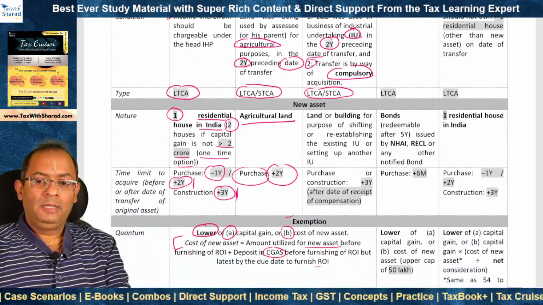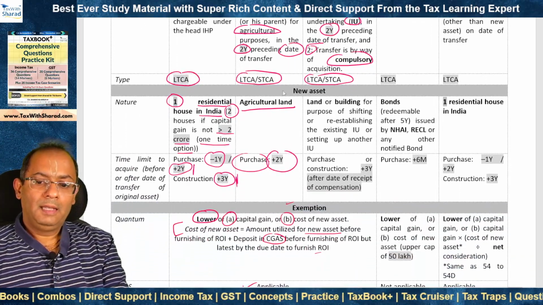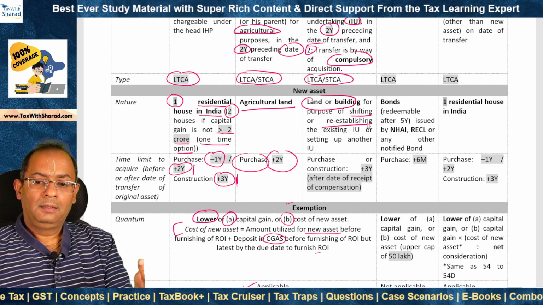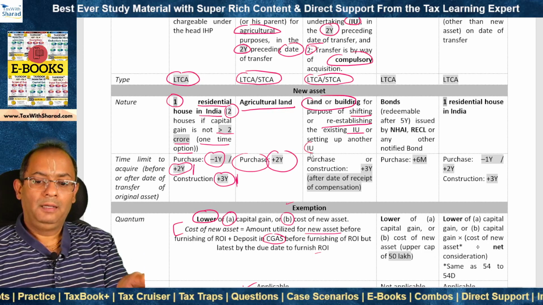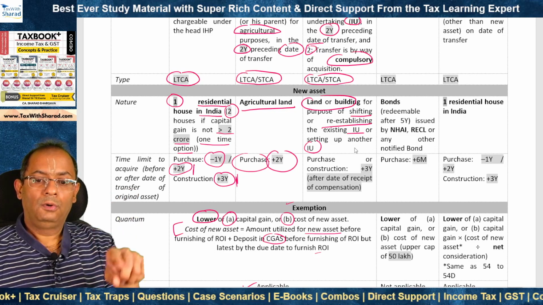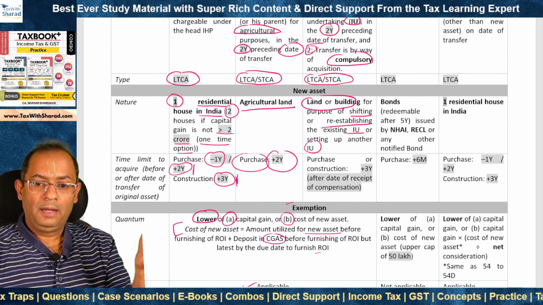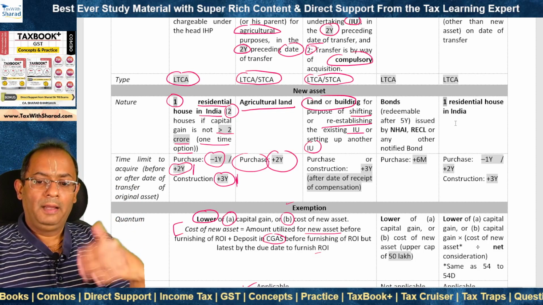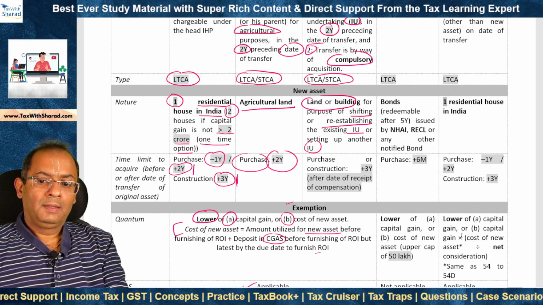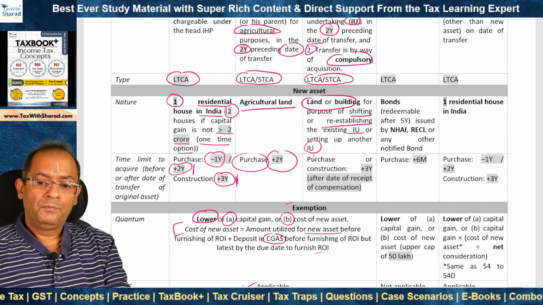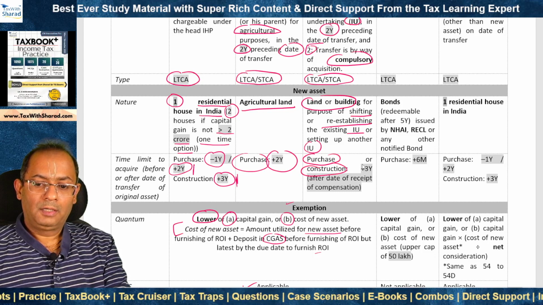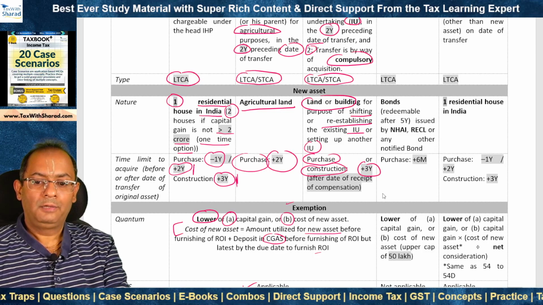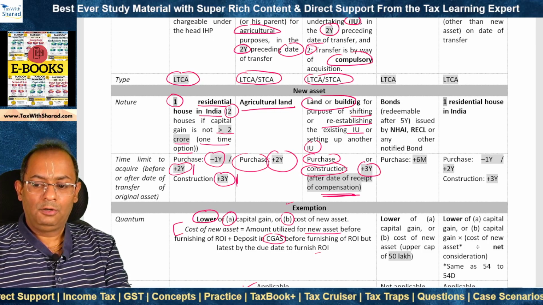Now the new asset that needs to be acquired for claiming exemption is land or building. For what? For the purpose of shifting or re-establishing the existing industrial unit or setting up another industrial unit. So it's also in the nature of a roll-over exemption. So land or building is acquired compulsorily, and then land or building needs to be reacquired in the form of the new asset to claim exemption. And this new asset needs to be acquired. How? It can be purchased or constructed after 3 years. After 3 years from what? From the date of compulsory acquisition? No. After the date of receipt of compensation.